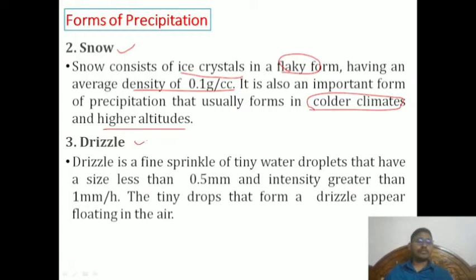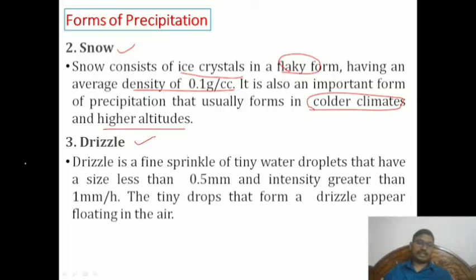Now, another kind of precipitation is drizzle. We come to know this thing, there is a slight drizzle. These are the kind of words we generally listen to in day-to-day life. Rainfall and drizzle are different.